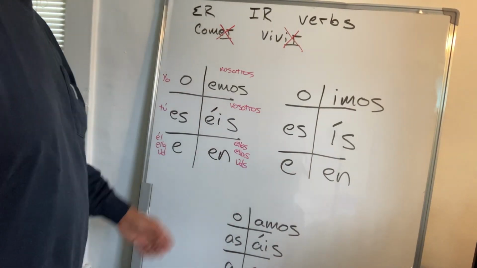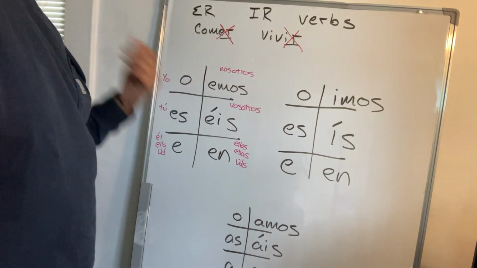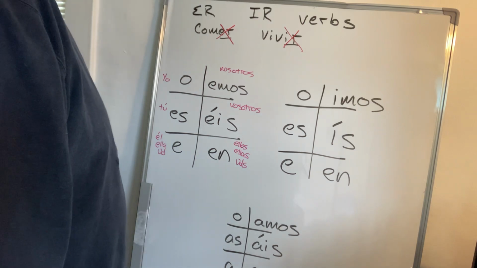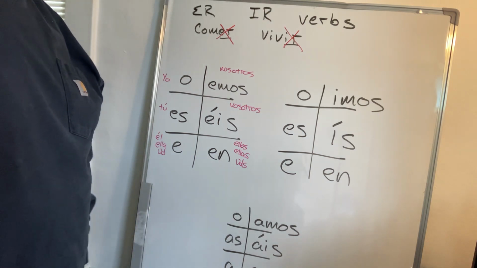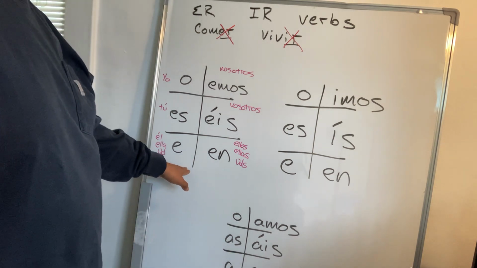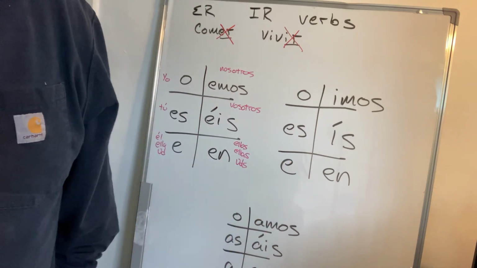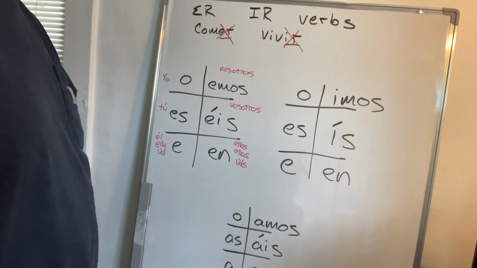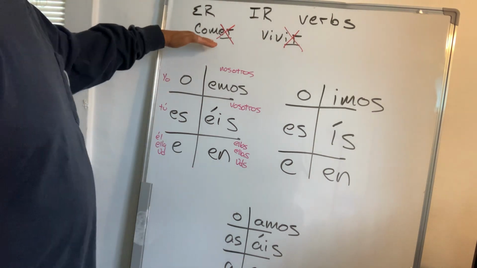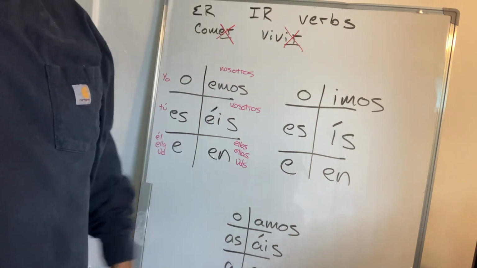Having said that, in this chapter, we introduce ER verbs and IR verbs. Now, the good news is that ER and IR verbs pretty much work the same as AR verbs. The bad news is that they do, in fact, have different sets of endings. If you look on page 70 at the very top, you will see the various forms of ER and IR verbs: comer, to eat, vivir, to live.